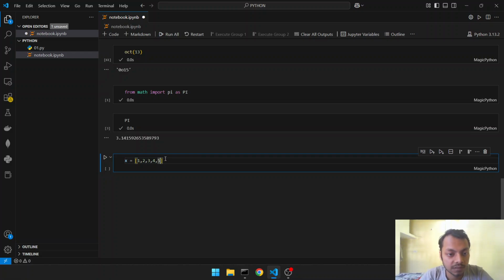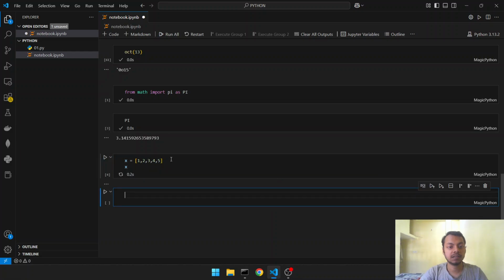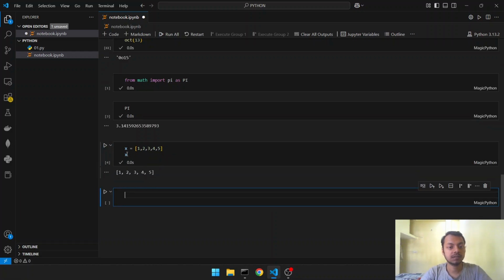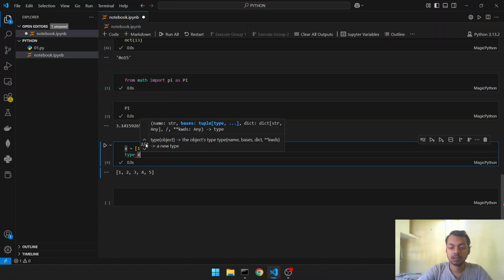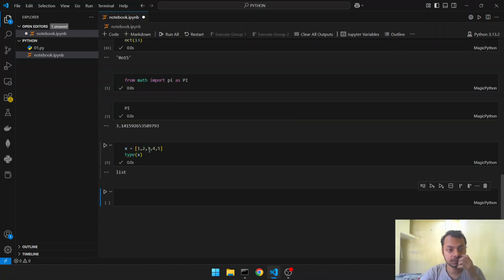These 1 2 3 4 5 are individually integer data types, but we have stored them in a single variable, that is x. If we print x, see, this is a list, enclosed under square brackets. Type of x is list.